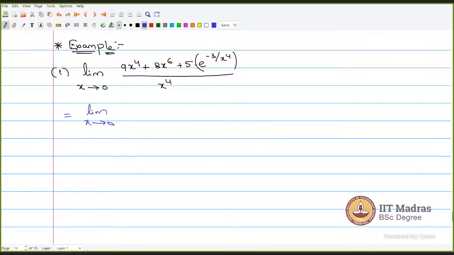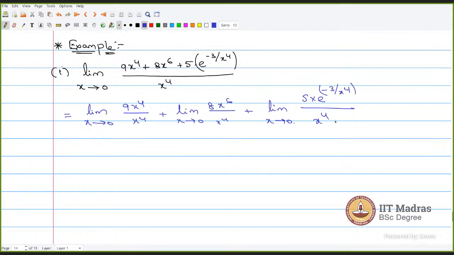So firstly, what I do is I will split the limits, split these terms. So I can write it like this: the limit as x extends to 0 of 9x power 4 divided by x power 4, plus the limit as x extends to 0 of 8x power 6 by x power 4, plus the limit as x extends to 0 of 5 into e power minus 3 by x power 4 divided by x power 4. Okay.